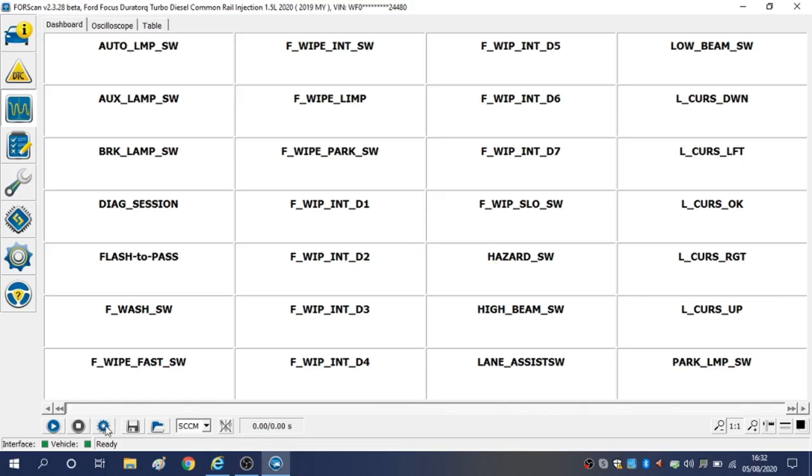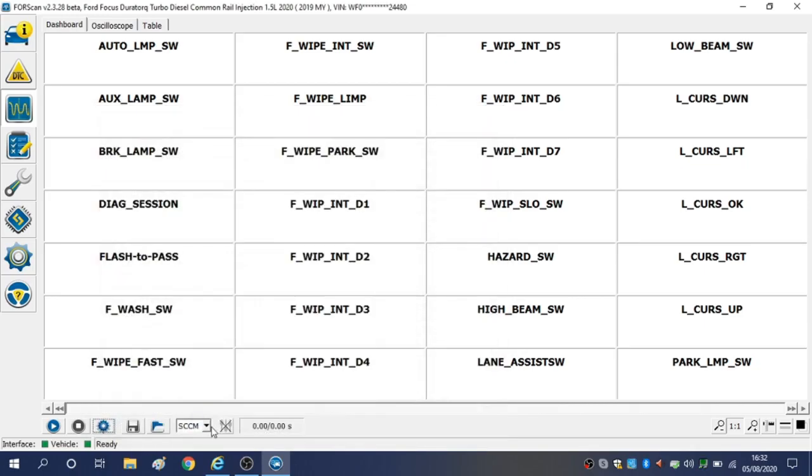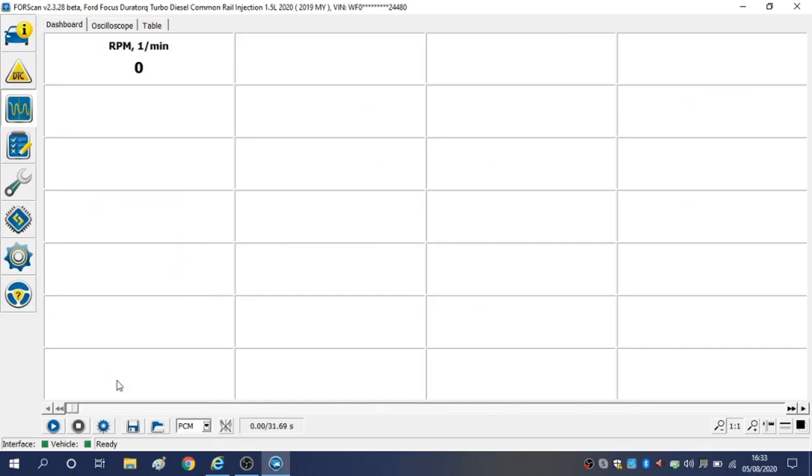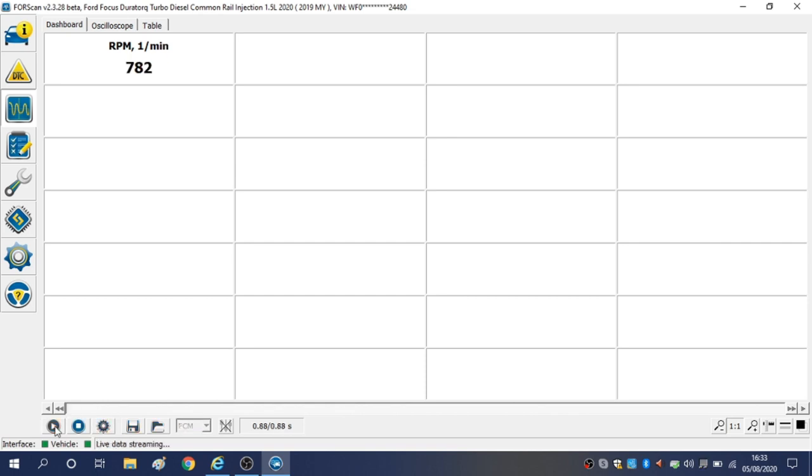So now I'm going to exit out of there. We're going to go into the engine just to make sure that Forscan is working, just to be on the safe side. So the engine's running, so yep, that proves the program's working.